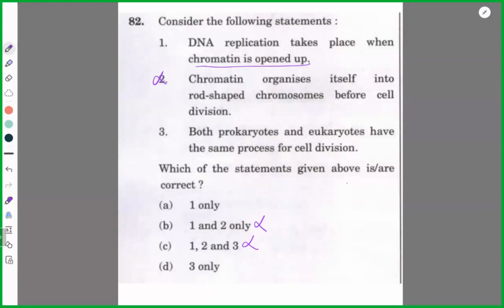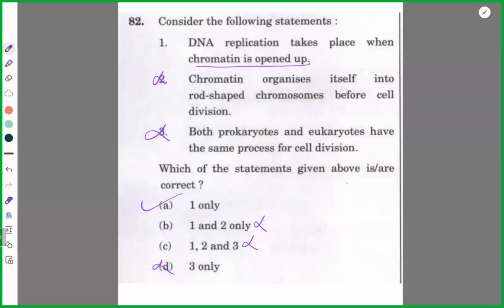Maybe three is right, sir. What about the others? One is correct? Obviously, prokaryotic have a different method; they do not have the same method of cell division. They divide differently. So one is wrong. Don't worry, now you learn. Simple. This is how learning happens, but first you need to make certain mistakes. Then only you will learn.